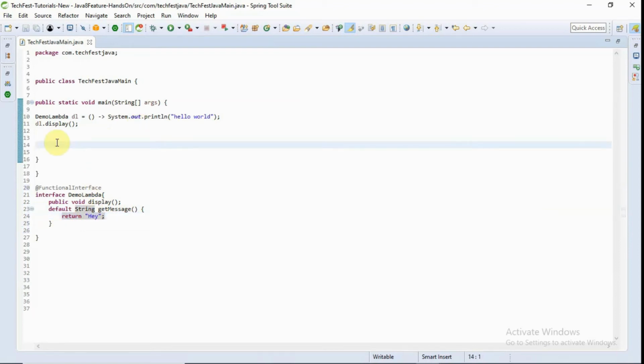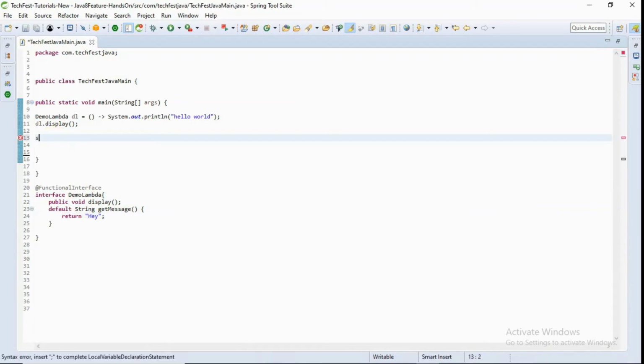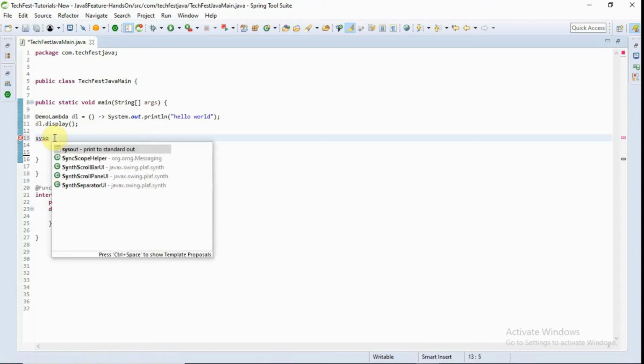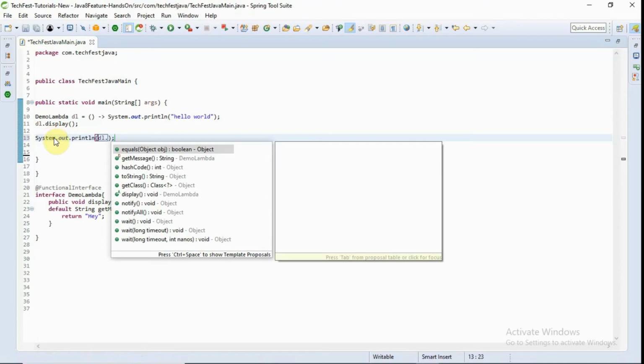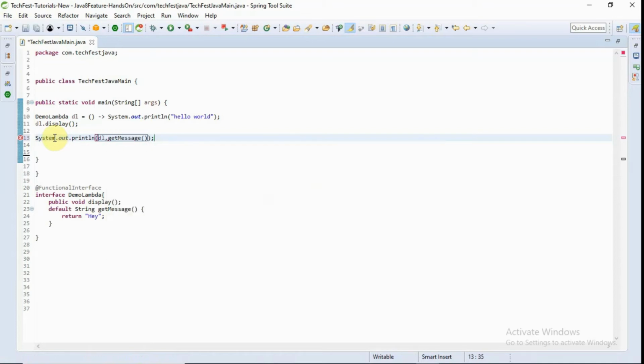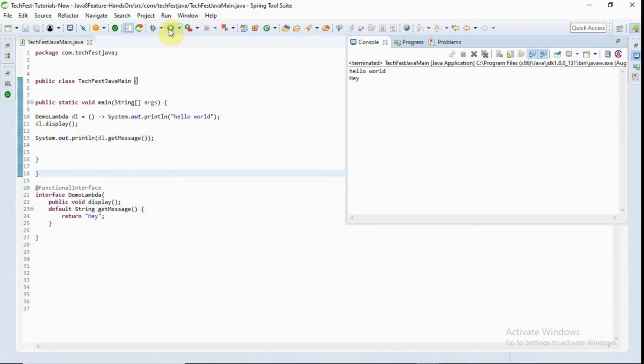Also I'm going to write System.out.println dl dot getMessage. I'm trying to print this by calling the default method with the reference. Yeah, you can see that the message is also printed, and it hasn't given me any error.